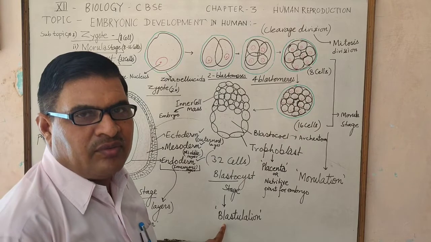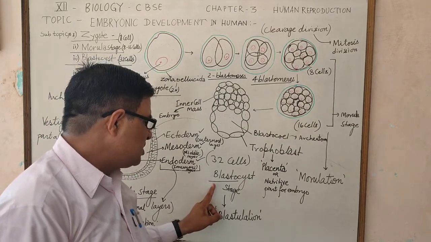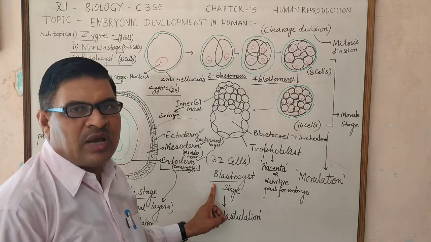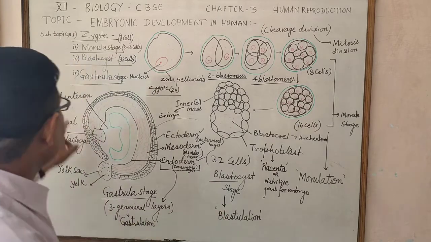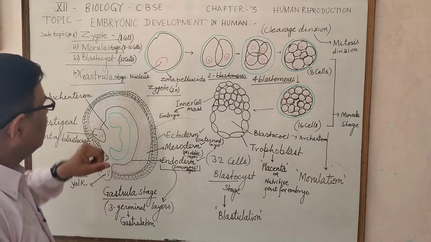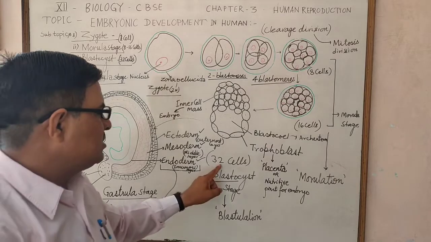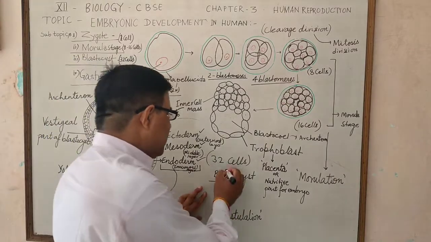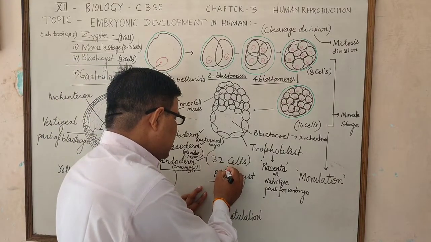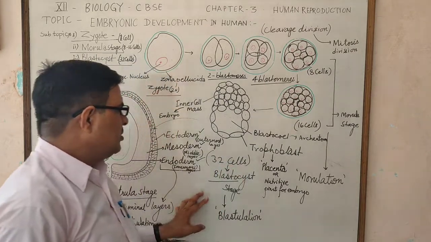As a result of blastulation, the blastocyst stage develops. The blastocyst stage contains 32 cells, and the 32 cell stage is called the blastocyst stage.